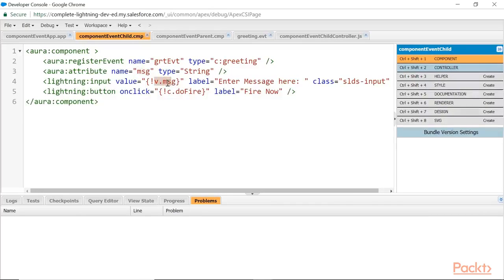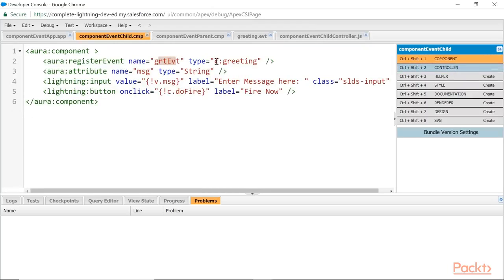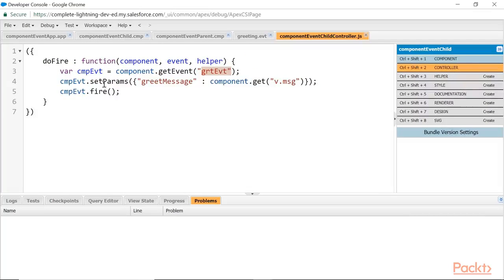The child component is there with one attribute, message. The user is entering some text over there, and clicking on the button, doFire is called. In the doFire, I am taking the instance of the event, that is GRTEVT, which is nothing but greeting, and setting the parameter, whatever the user has entered, and firing it. Good. What next? Let the parent handle it.